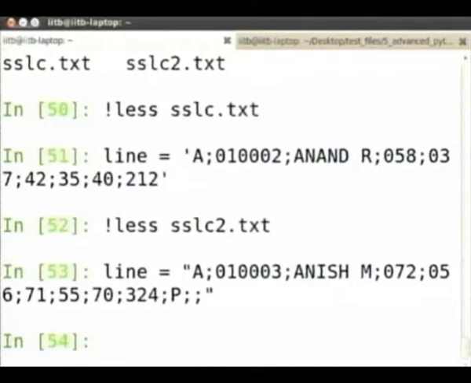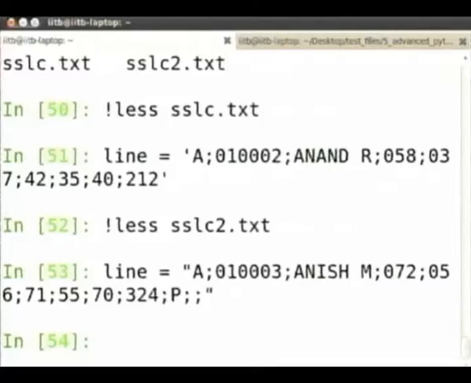Okay, so let us assume that this is the contents of one line that we have. I now have to process this into fields, right? I need to know student name, region code, marks in this, marks in that. All of this I need to find out because all I have is the string. So I need to tokenize this into the various columns or fields that we have.